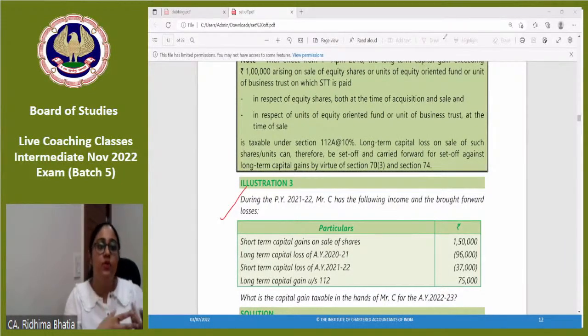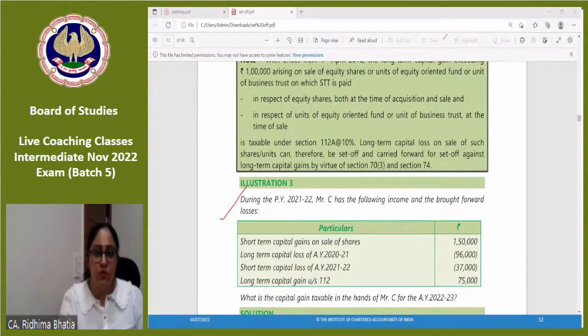Losses are the ones which are not adjusted. वो अभी भी भटक रहे हैं इधर से उधर. They need some income to get absorbed, right? So they are carried forward. You never carry forward the profits. You carry forward the losses. Hence, the chapter's name is set off and carry forward of losses. Very good, Sneha. Very good, Mukta.